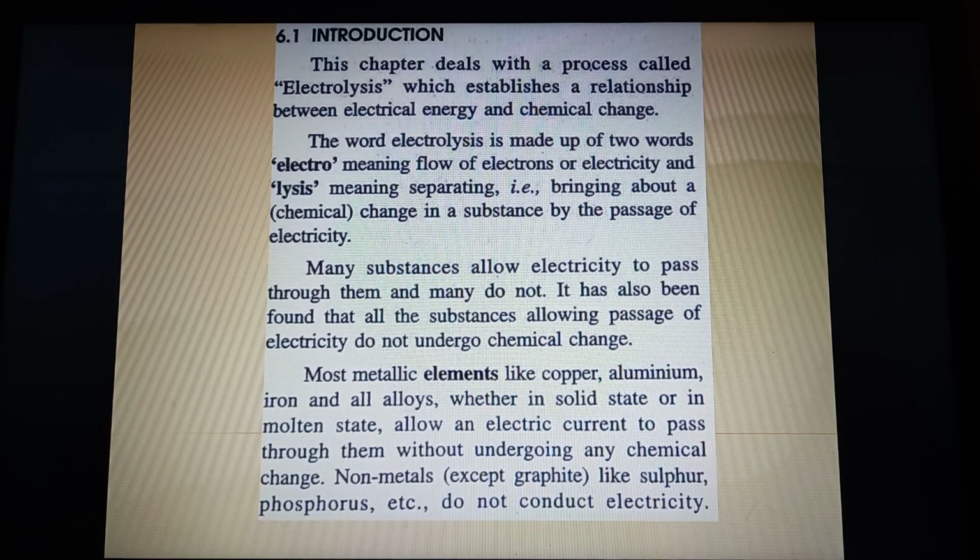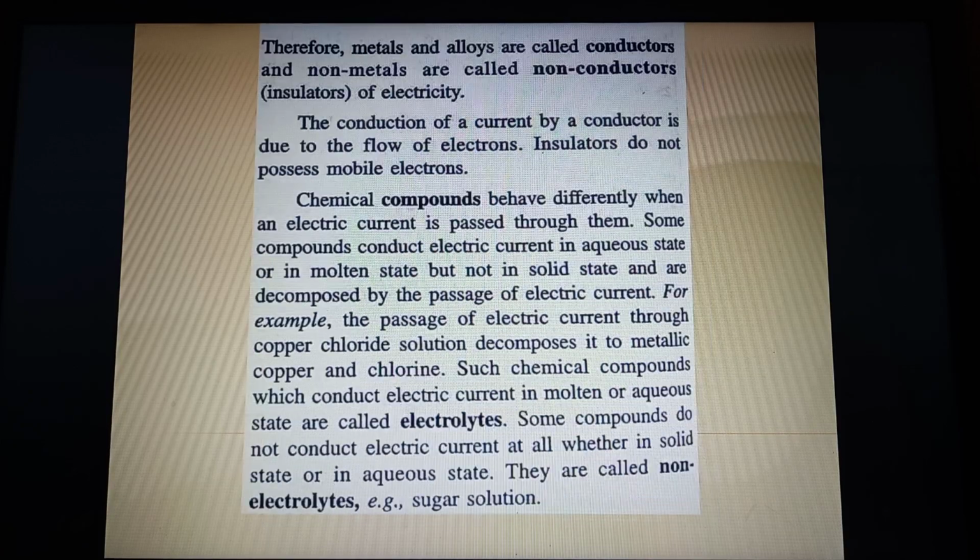So don't have this thing in mind that always the passage of electric current will lead to a chemical change. Now most of the metallic elements allow electric current to pass, and non-metals do not allow, except graphite. So note down that name a non-metal that does allow electricity to pass. So the answer would be graphite. Now let's go to the second slide.